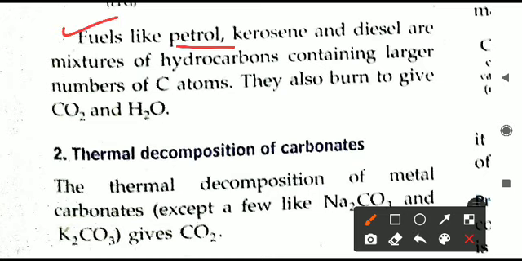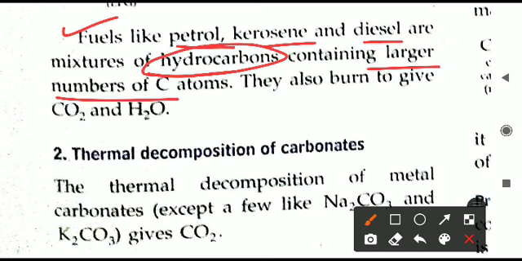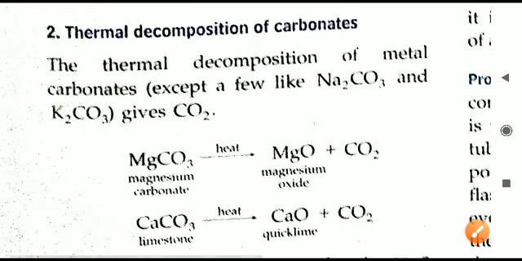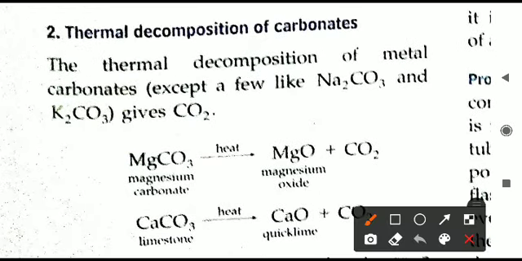The fuels like petrol, diesel, kerosene, all these are mixtures of hydrocarbons. They contain a larger number of carbon atoms, and they can easily burn to produce carbon dioxide and water vapor. The first method we have seen is that carbon dioxide can be produced by burning carbon and carbon-based fuels. The second method now we'll see is thermal decomposition of carbonates.